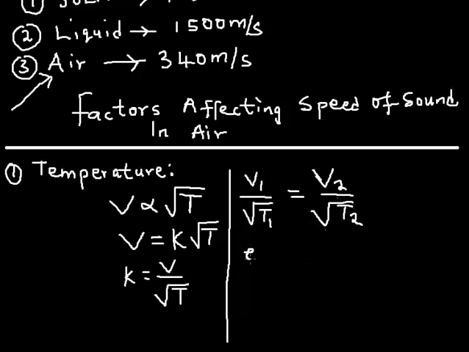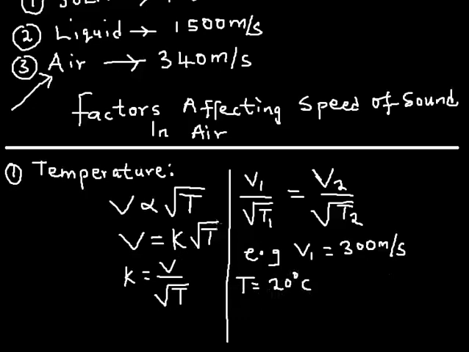For example, let's say you have a velocity of sound in air of 300 meters per second, and that happens at a time where the temperature is 20 degrees Celsius.